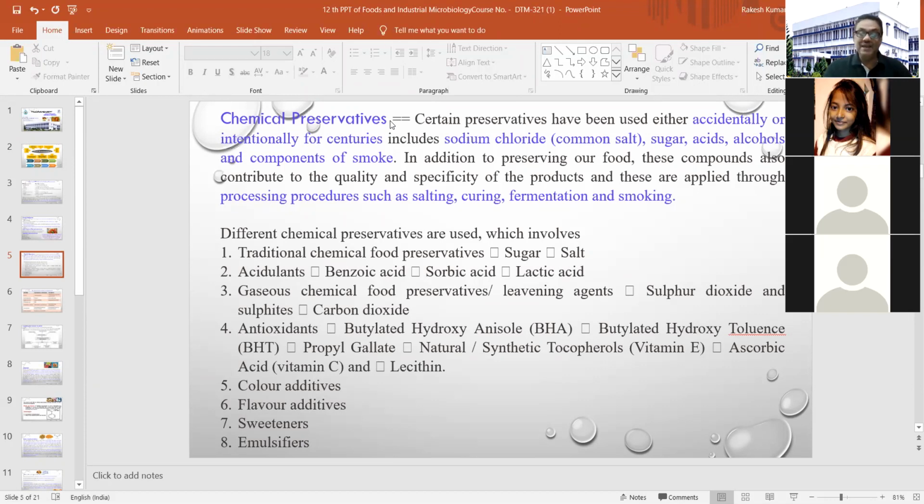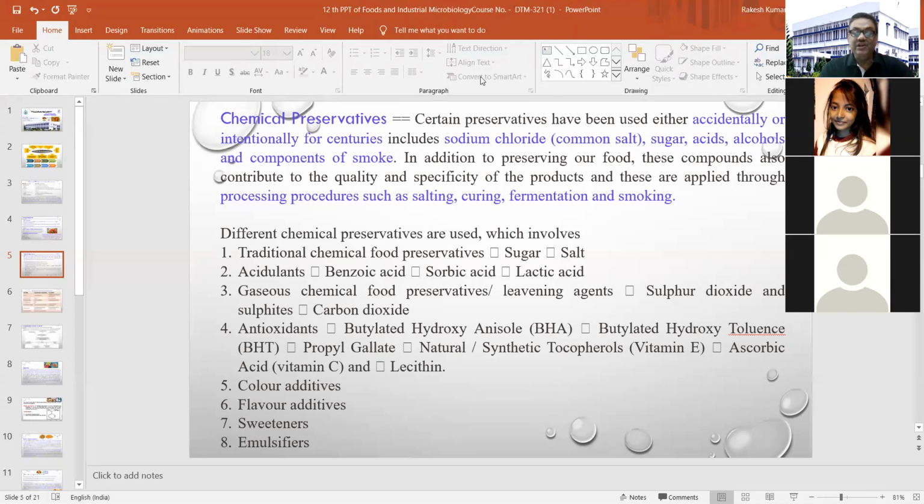So what are the important things when you are selecting chemical preservatives? Traditionally, we were using sugar and salt. Acidulants like benzoic acid, sorbic acid, and lactic acid are also used. Then some gaseous chemical food preservatives, like sulfur dioxide and sulfites, are also used.